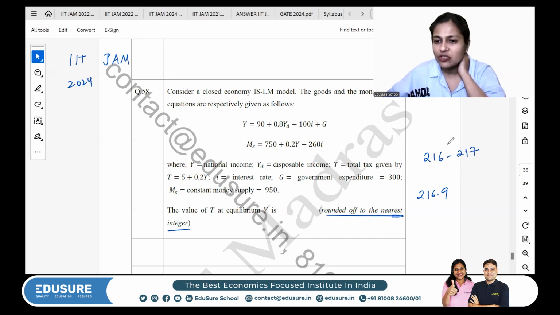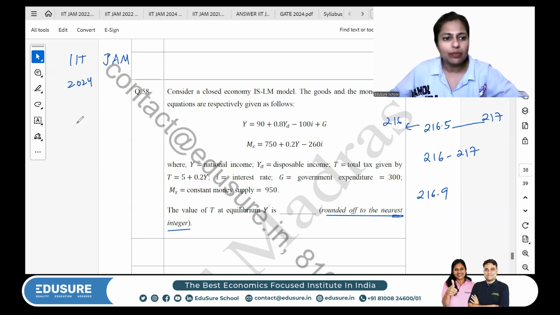But in general, please remember anything 216.5 and above should be rounded up to 217. Anything below this should be rounded down to 216. Okay, please don't make rounding off errors at least.